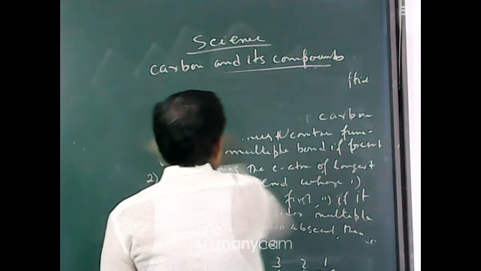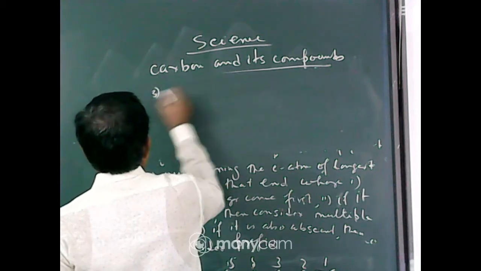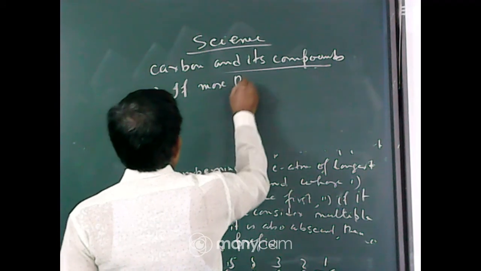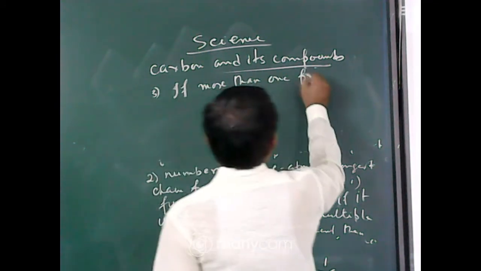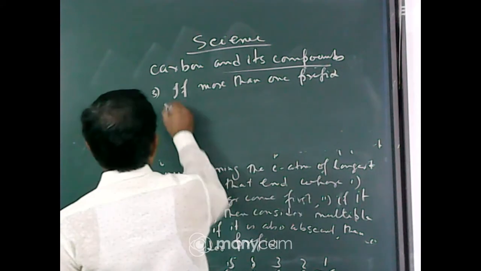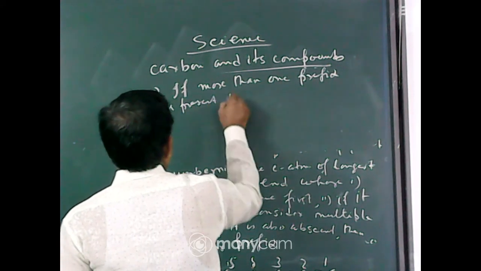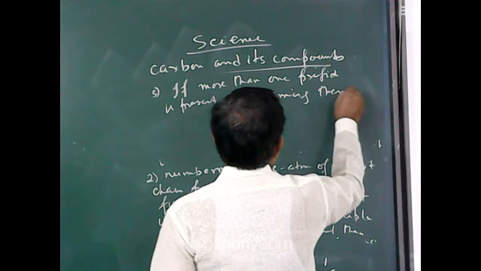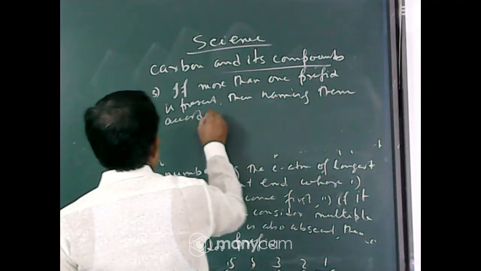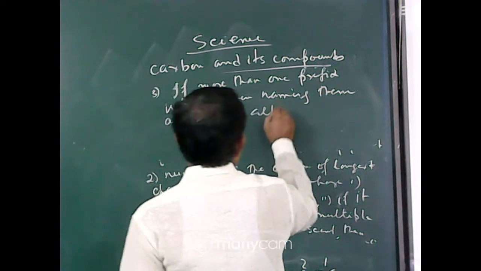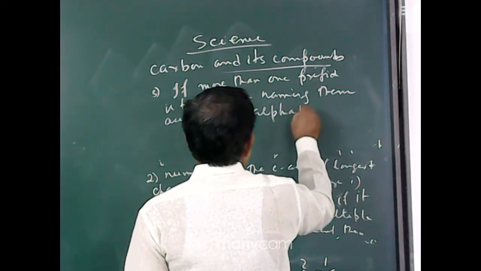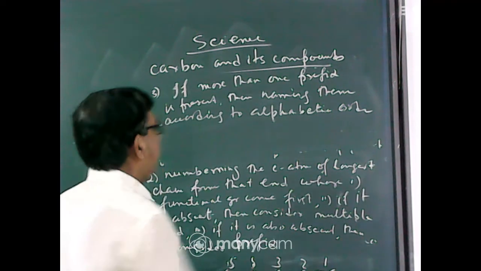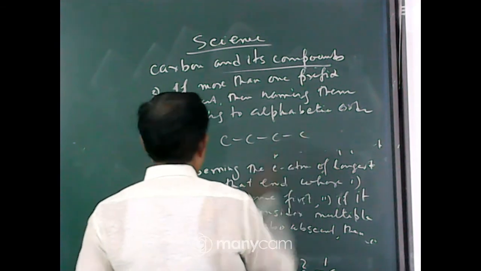Now third rule, number 3: if more than one prefix is present, then name them according to alphabetic order. Alphabetic order. Say this is a compound. Say 1, 2, 3, 4. This is an organic compound.